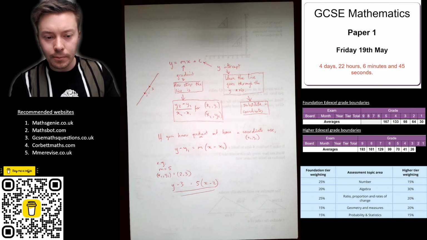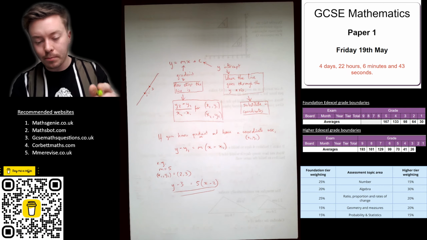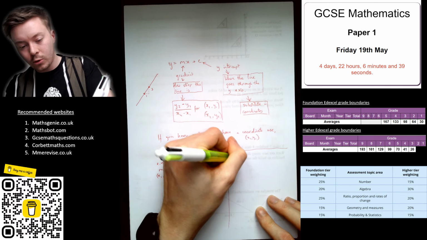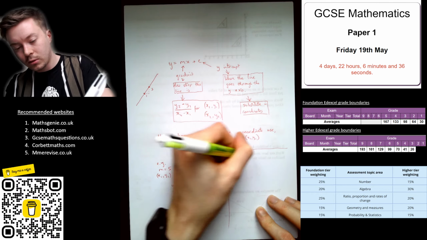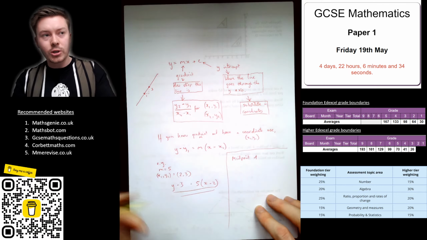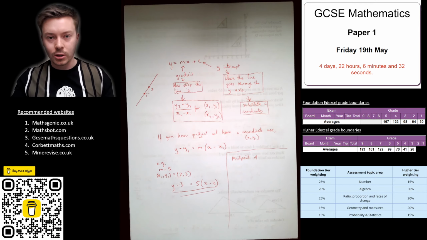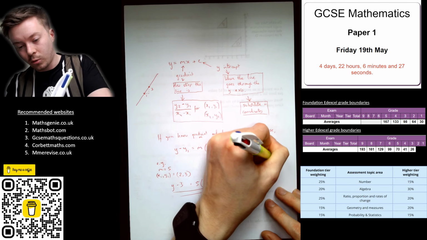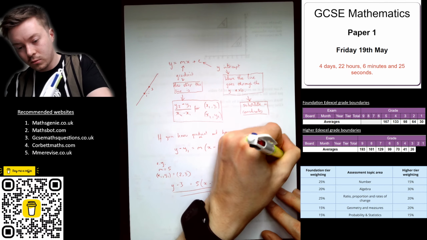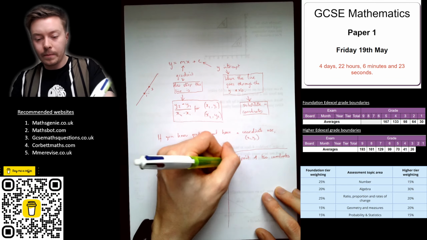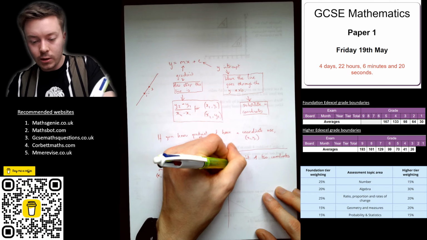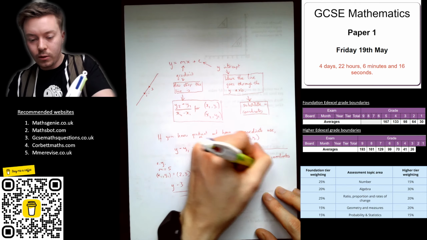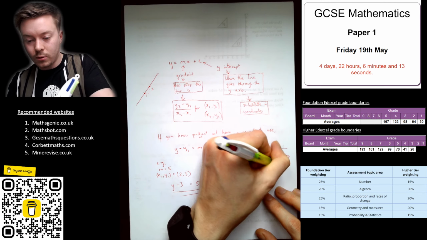I think I've covered pretty much everything there, but actually there's the midpoints we need to do as well, so I should box this off. The midpoint's fairly straightforward. You can't really do the midpoint of a line because lines go on forever, but we can find the midpoint of two coordinates, for example x1, y1 and x2, y2.